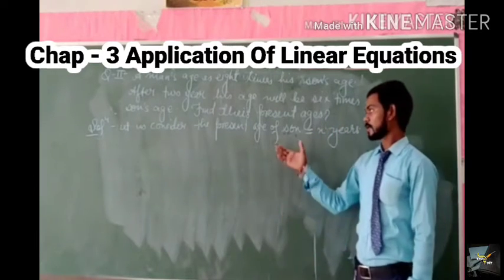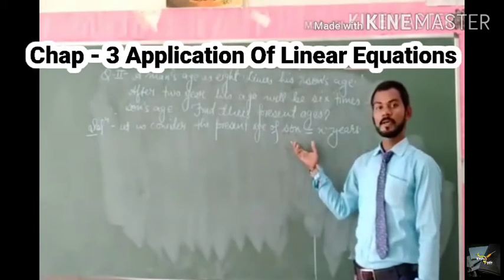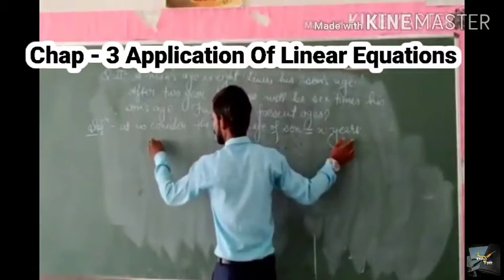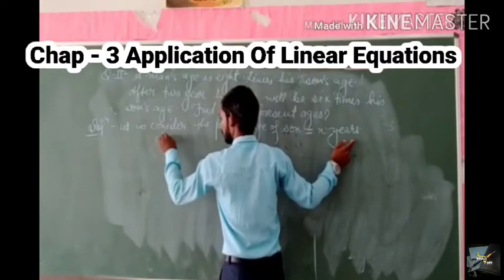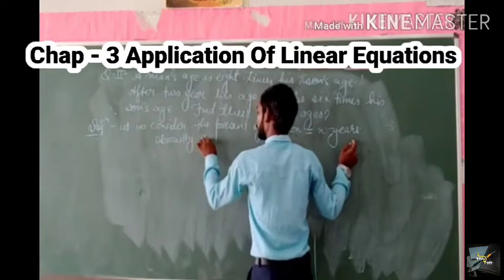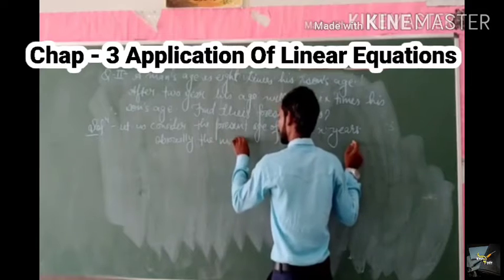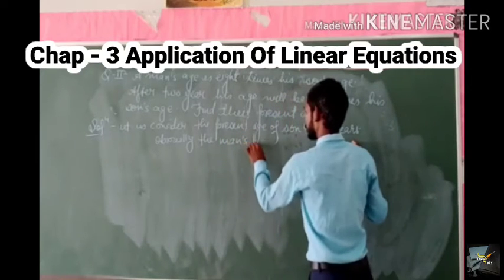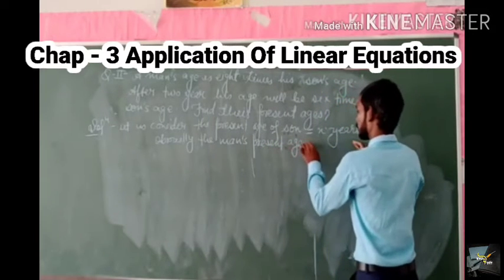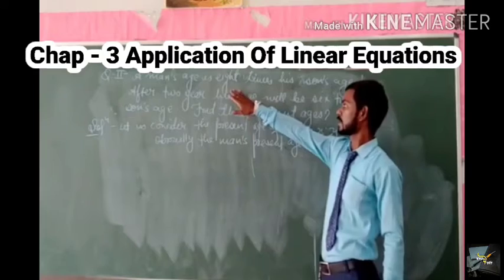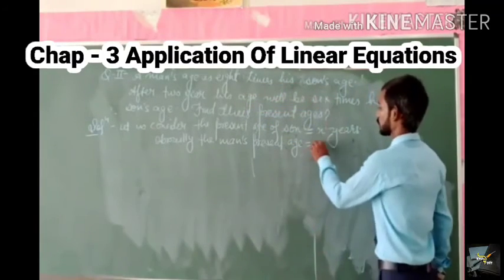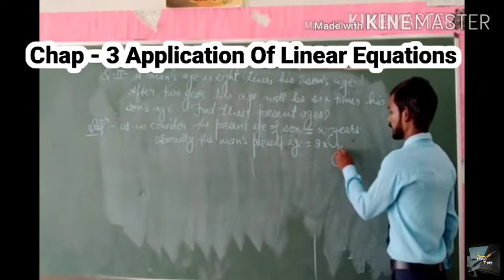Here we suppose the present age of his son is x years, then it is obvious that the man's present age, as given in the condition, a man's age is 8 times his son's age, is equal to 8x years.